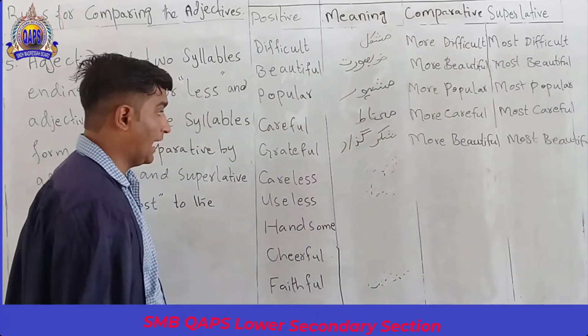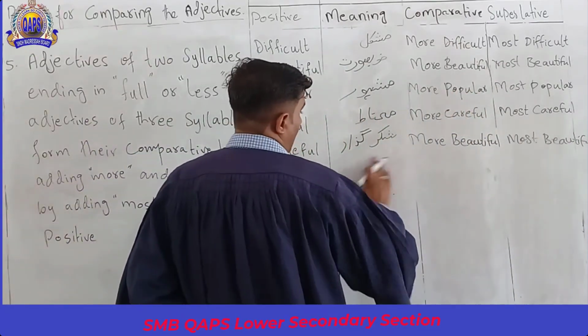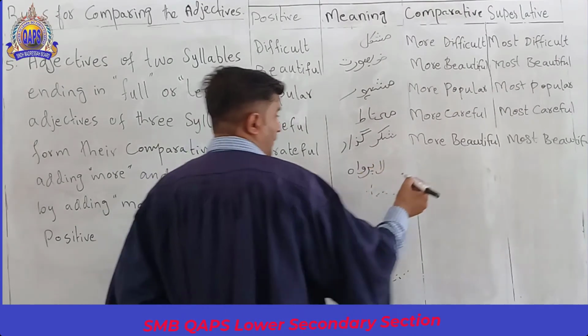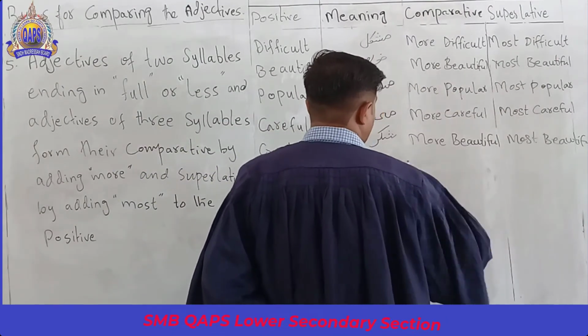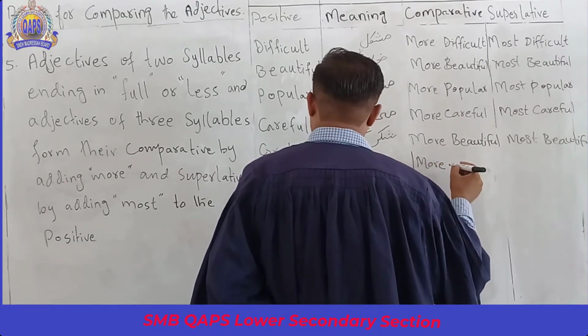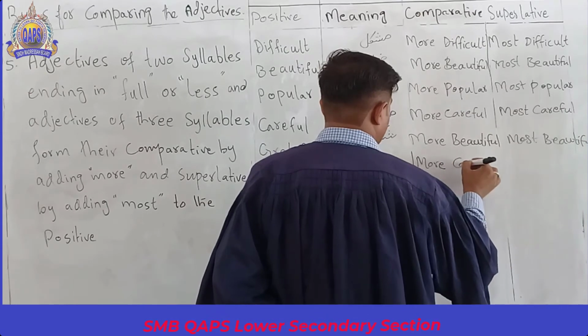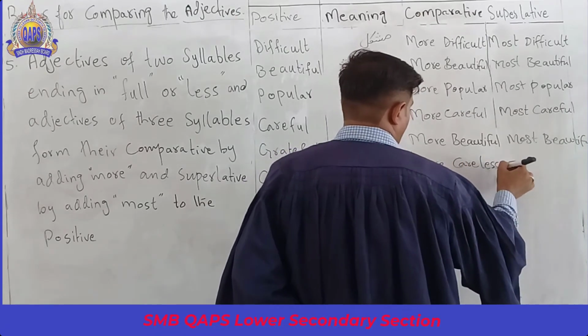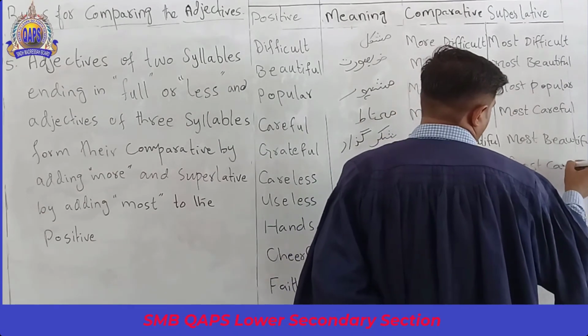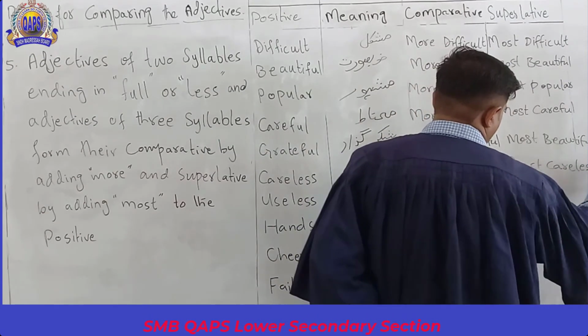Next is careless. Careless means negligent. Its comparative is more careless, and the superlative is most careless.